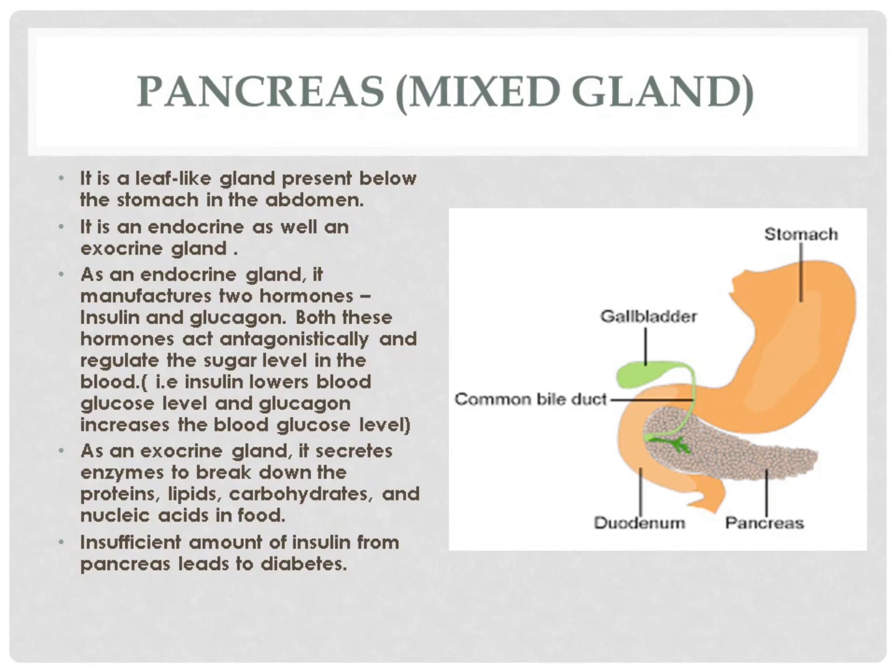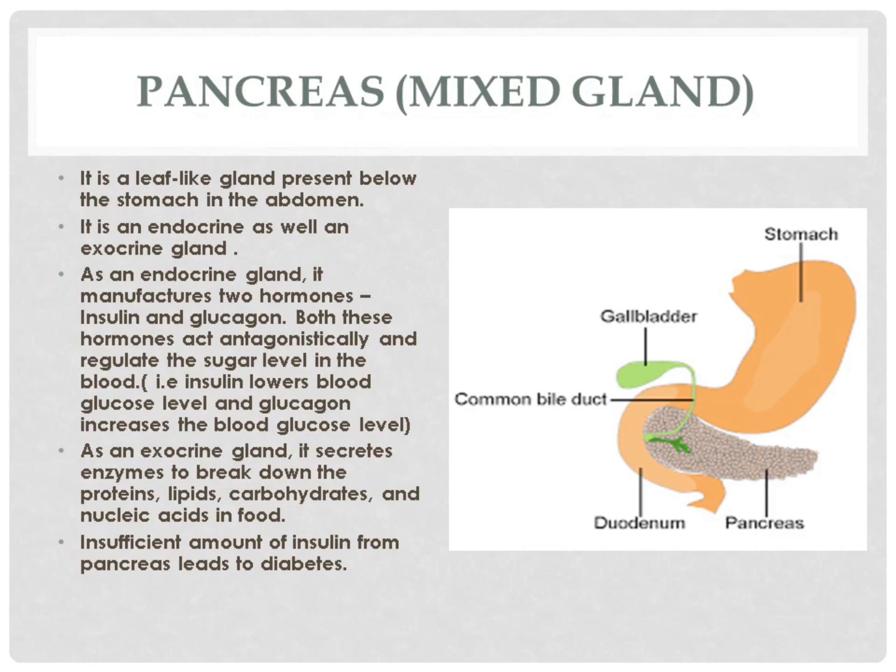Pancreas. It is a leaf-like gland present below the stomach in the abdomen. It is an endocrine as well as an exocrine gland. That's why it is called a mixed gland. As an endocrine gland, it manufactures two hormones, insulin and glucagon.